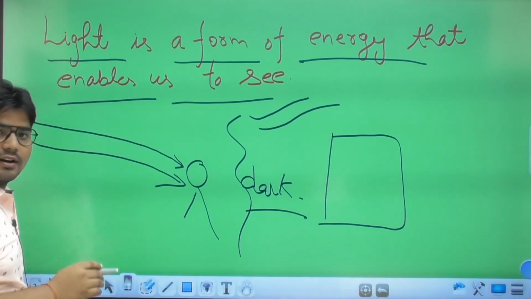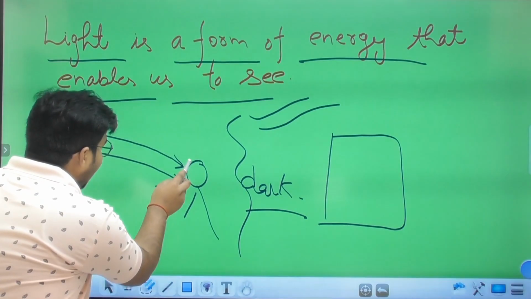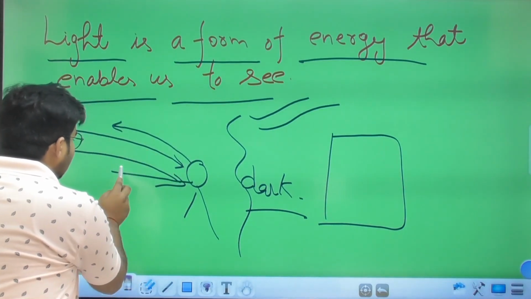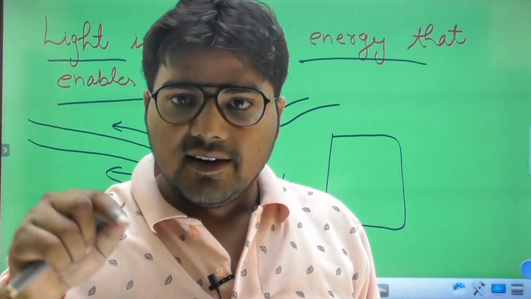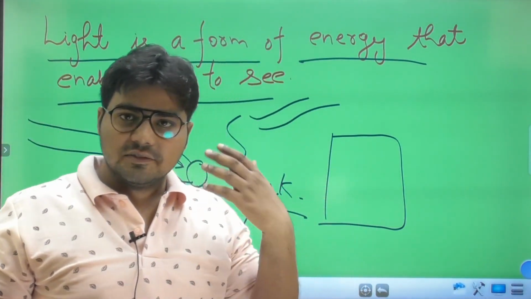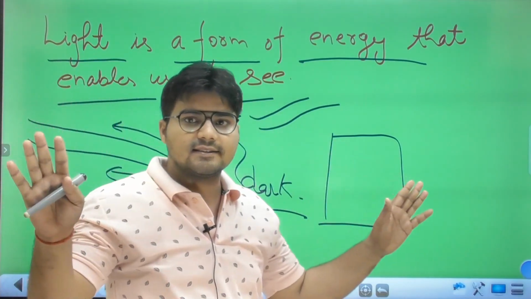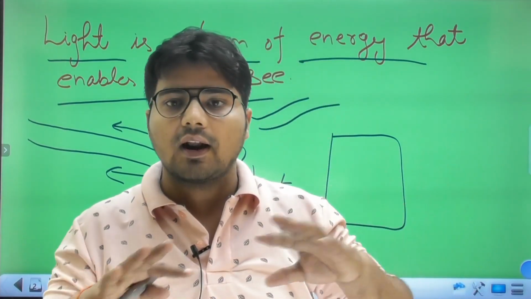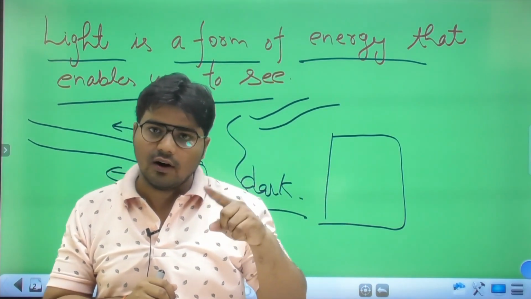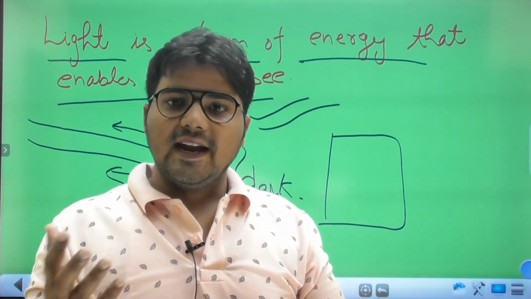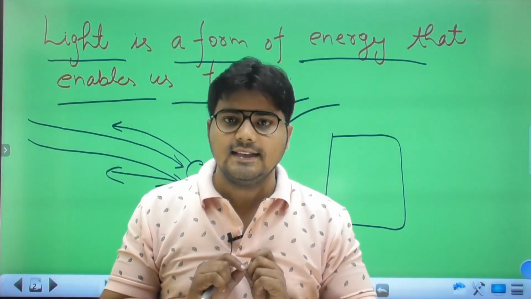When light falls on this object, then the light bounces back to our eyes, which is read by our brain, and we think what that object is. So for all the things in our environment, when the sun rays or any source of light fall on that object, after falling, the ray or light bounces back to our eyes, so we can easily see the object.